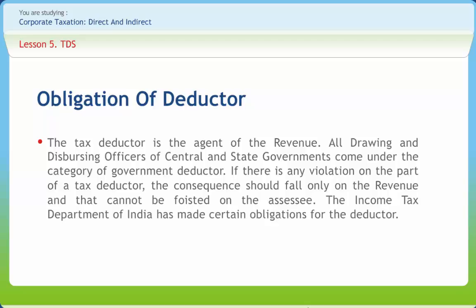The Income Tax Department of India has made certain obligations for the deductor. These obligations are discussed as under. The deductor will have to file an application in Form 49B at the TIN Facilitation Center along with an application fee of ₹50 plus service tax as applicable for TAN. TAN, once allotted, can be used for all types of deductions. It can also be used in case tax is being collected at source.